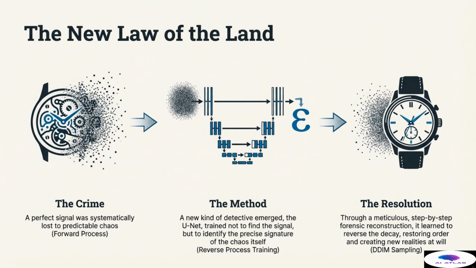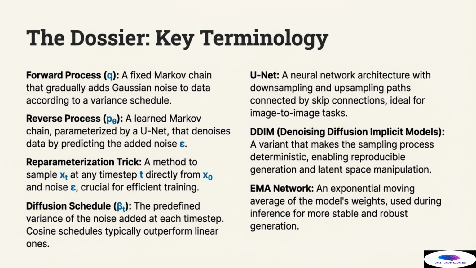Act III, the resolution or DDIM sampling. Through a meticulous, step-by-step forensic reconstruction, the model learns to reverse the decay. It restores order from static, and critically, gains the ability to create entirely new, coherent realities at will. This full cycle, from controlled corruption to learned reconstruction, defines the power and stability of denoising diffusion models and their impact on generative AI.